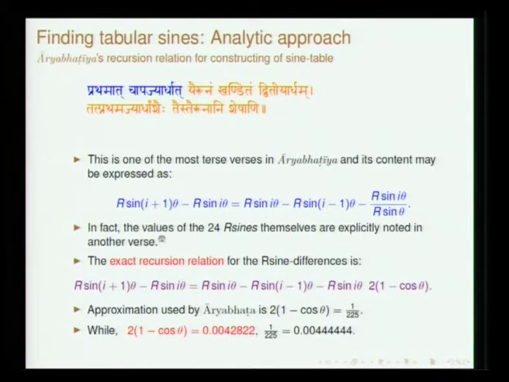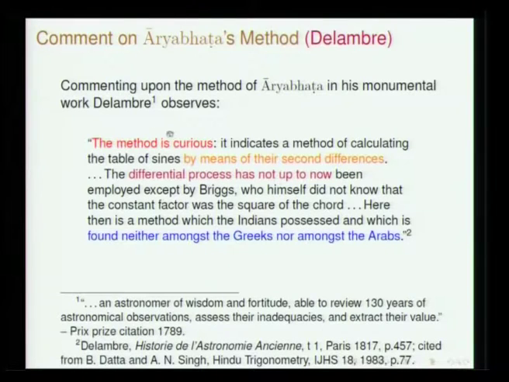So, this is what I meant by saying that this amounts to the second order difference equation. That is what he has in his mind when he says that by means of second differences, the differential process has not up to now been employed except by Briggs. So, he is talking about the 16th-17th century, and Briggs himself did not know that the constant factor was the square of the chord. Here then is a method which the Indians possessed and which is found neither amongst Greeks nor amongst Arabs. So, this is something which is quite unique.